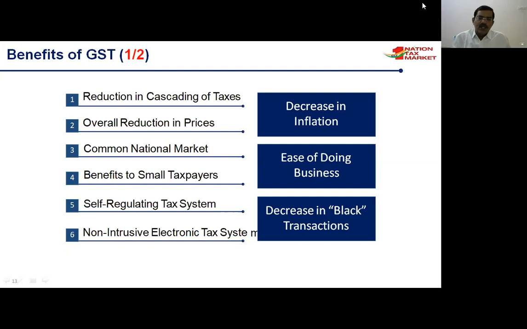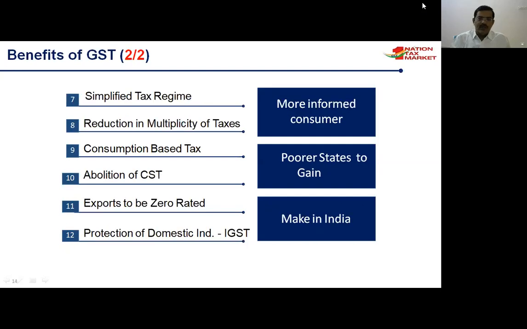And also a self-regulating tax structure. GST is a self-regulating tax system. No need to visit any office, no need to fill a physical form. It is a non-interactive electronic tax system. The government started a non-profit organization, GSTN. These two are helping decrease black transactions, which is one of the major problems of our Indian economy.